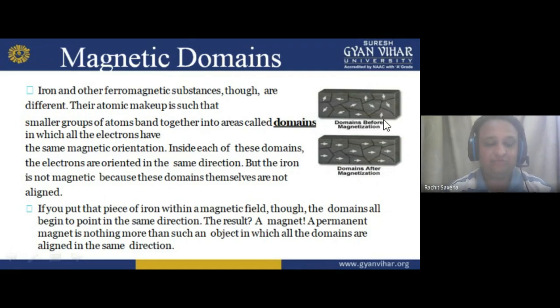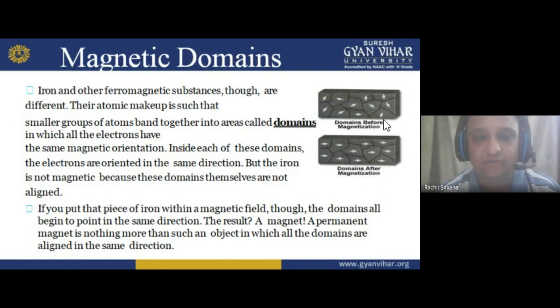If I am assuming one electron in one domain, how many domains are there? 11 domains are there, and we can say 11 electrons are available. So if I'm talking about the demagnetized state, before magnetization, there is no magnetization. The electrons are in the scattered form. They are not in the aligned form.